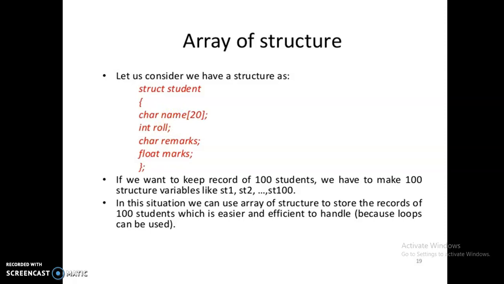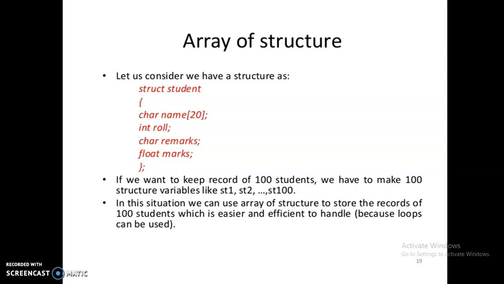If you take a class, there is not only a single student; there may be more than 20, 30, 40 students in a class. If you want to store 40 or 50 student records, you need an array to store the details of 100 or 50 students of the class.